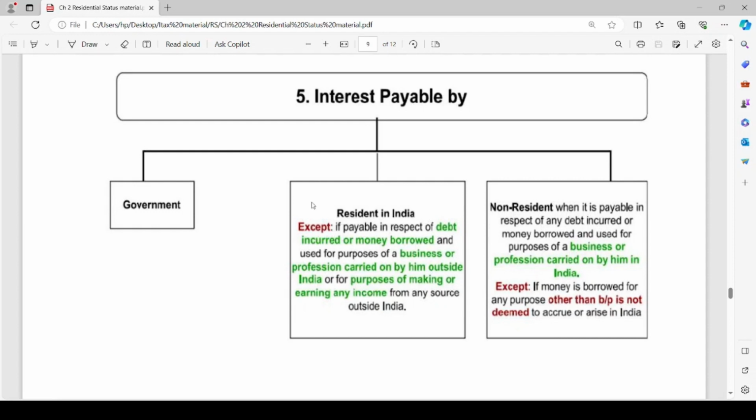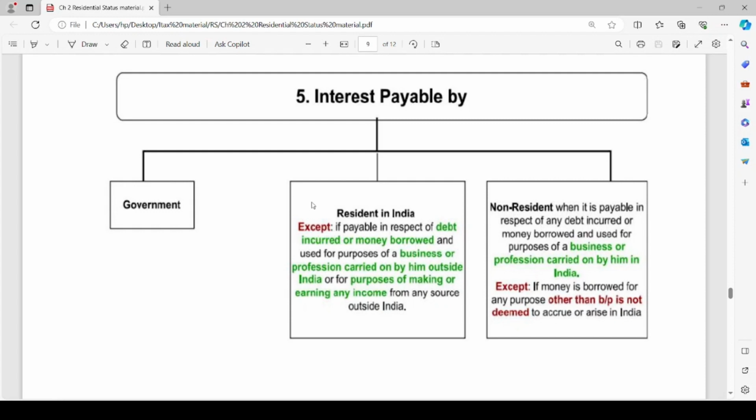if the interest is payable by a resident in India, it is deemed to accrue or arise in India outright. But such interest is not deemed to accrue if it is payable by the person in respect of any debt incurred or money borrowed and used for the purpose of business or profession carried on by him outside India. Or if such resident individual has taken debt for the purpose of making or earning income from any source outside India. Let us imagine I am a resident in India.